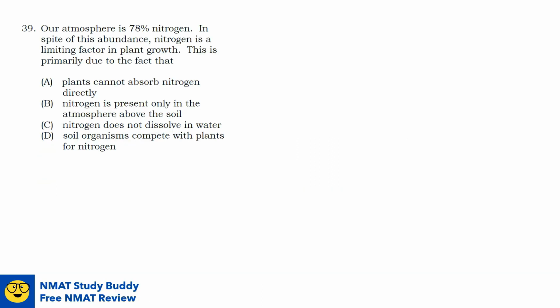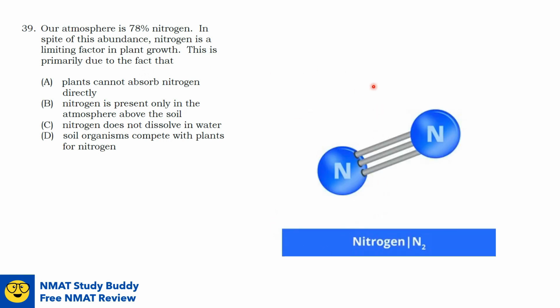Question number 39. Our atmosphere is 78% nitrogen. In spite of this abundance, nitrogen is a limiting factor in plant growth. This is primarily due to the fact that, here's an image of a nitrogen molecule, the triple bond of a nitrogen molecule present in the atmosphere is very difficult to break, so it is energetically unfavorable for plants to spend energy to split the nitrogen molecule for their use.